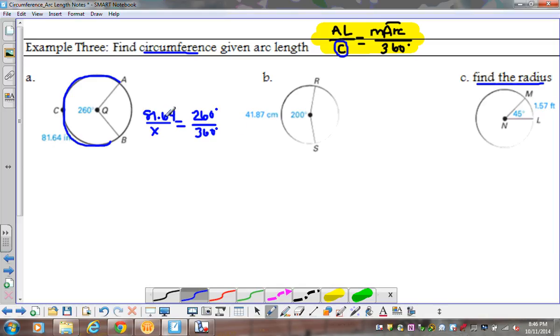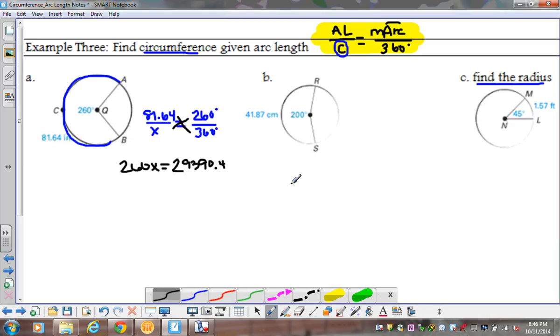So the arc length over my circumference equals the measure of the arc over 360. Once again, guys, we're going to cross multiply. So it's actually 260 times x, which is 260x, equals, and I'm going to take 81.64 times 360 degrees, and I'm going to get a rather large number there as well, 29,390.4.